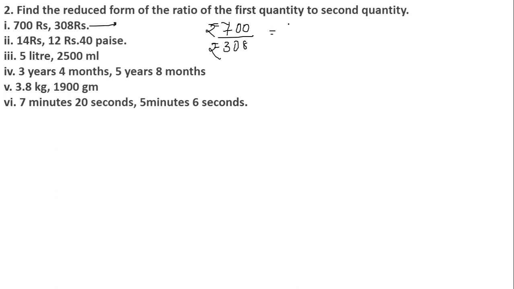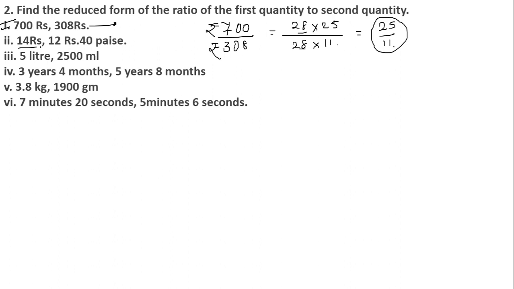So I'll get 28 into 25 rupees divided by 28 into 11 rupees. Again, 28 is the common number in the numerator as in the denominator, so we can clearly simplify the expression further. So I can write this as 25 upon 11. So 25 upon 11 is the reduced form of the given quantities in the form of a ratio.